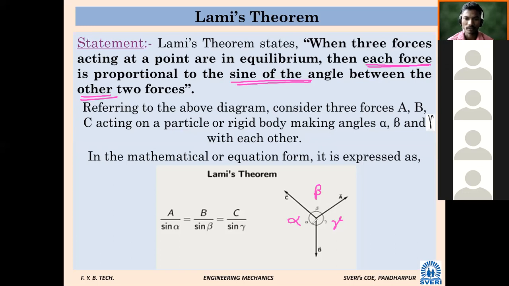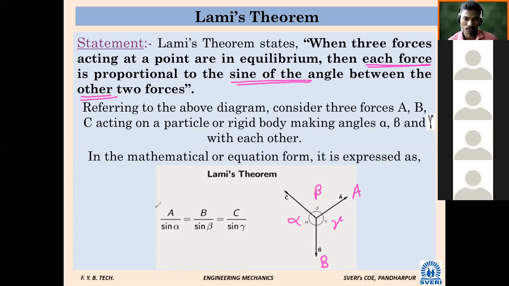Now suppose I want to apply Lami's theorem. We first check whether the three forces are concurrent. If concurrent, apply Lami's theorem. So force A divided by sine alpha, since the angle between the remaining B and C is alpha, is equal to B divided by sine of the angle between the remaining two forces A and C, which is beta, so sine beta, and likewise.